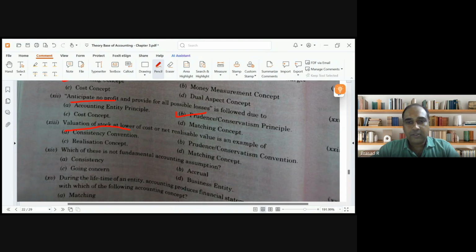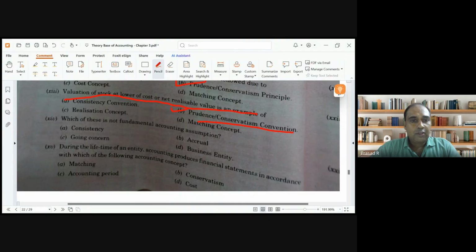Valuation of stock at cost or net realisable value, whichever is lower. Prudence and conservatism is correct. This you may not be able to tell. It is again because of the prudence concept. In the accounting standard on inventory, this topic is discussed. So let's not get into that. The prudence concept tells that whichever is lower, we have to record.